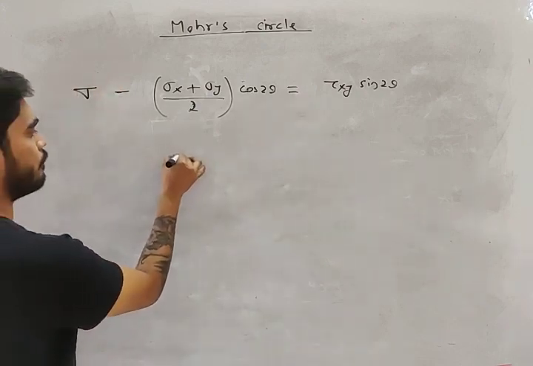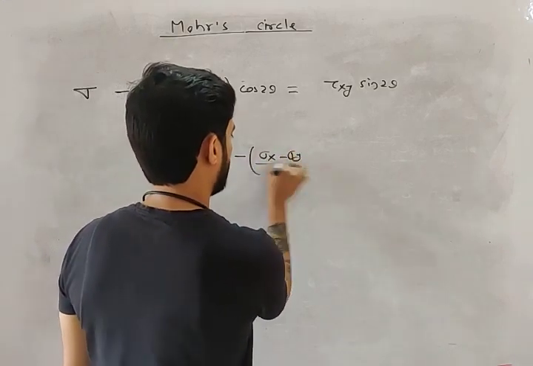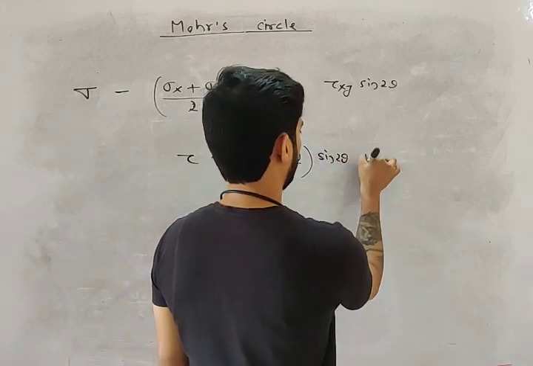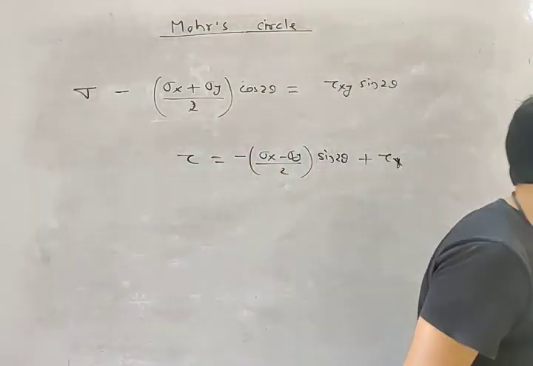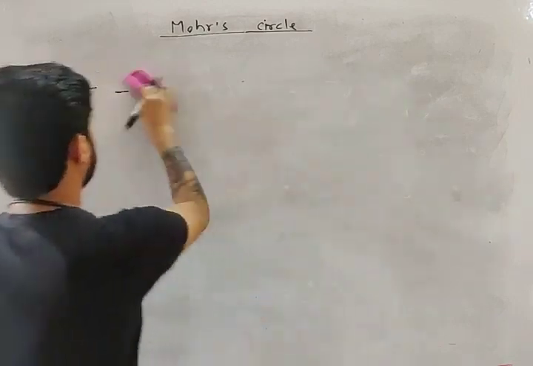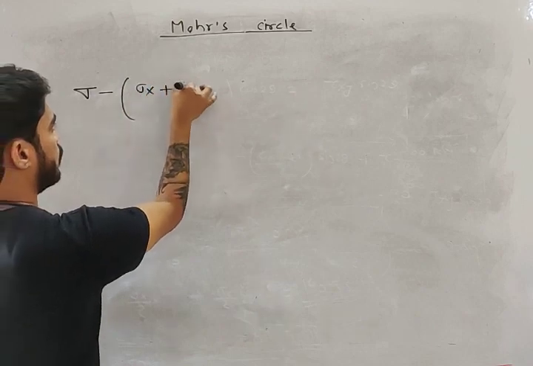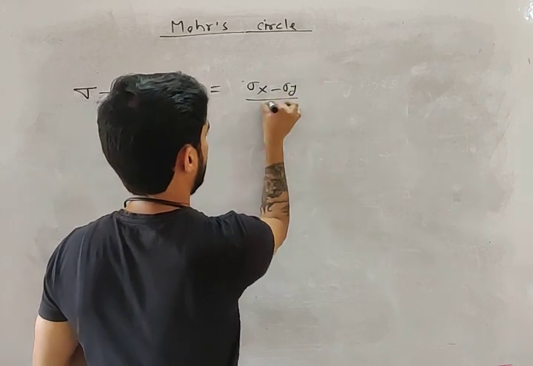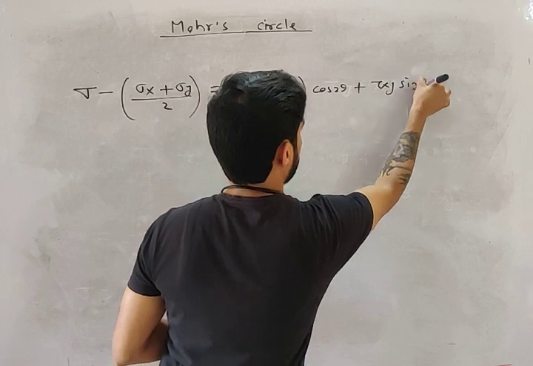And what is the second equation, my friend? Tau equals minus of sigma x minus sigma y by 2 sin 2 theta plus tau xy cos 2 theta. So sorry my friend, एक चीज मैं खा गया हूं. This must be the equation: sigma minus sigma x plus sigma y by 2 equals sigma x minus sigma y by 2 cos 2 theta plus tau xy sin 2 theta.